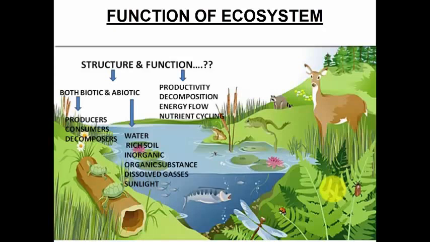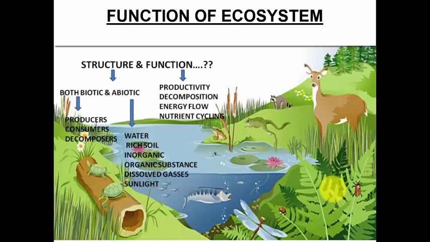How about the functions? Does the pond ecosystem satisfy all the functions that we talked about? Yes. Productivity, yes, because the green plants will be eaten by some of the consumers, and then the consumers will further be eaten by the decomposers. That particular consumer, the primary consumer, will then get decomposed and produce inorganic compounds, and those will then be used again by the green plants to produce their food. So productivity is satisfied.